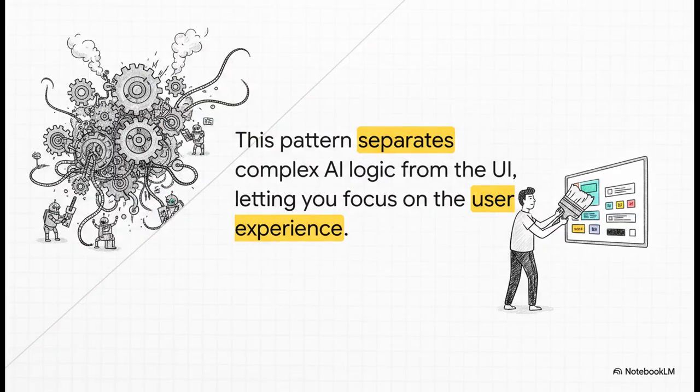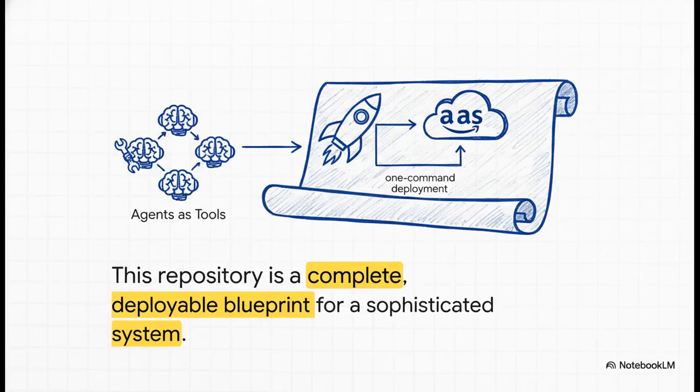And this separation is a huge, huge advantage for any development team. All the heavy lifting, the complex AI logic, the task delegation, the tool use, all of that is handled by the backend running in Agent Core. This frees you and your team up to focus completely on what you do best, crafting a fantastic, intuitive, and beautiful user experience.